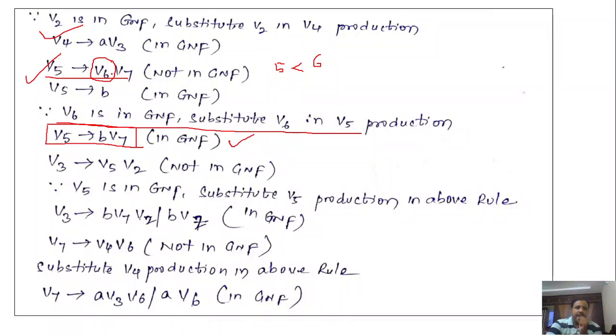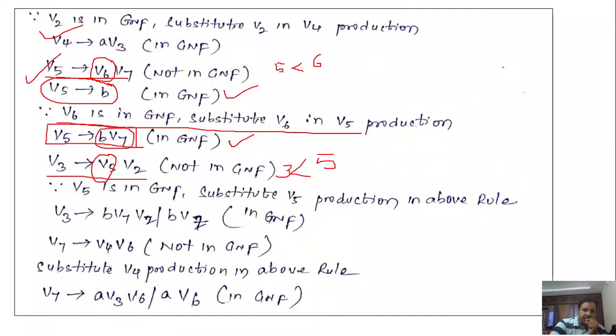And for V5 we have another form. V5 denotes B. It is in GNF, so no need to consider it. Next, V3 denotes V5 V2. So 3 is less than 5. Yes. So check whether V5 is in GNF. Yes, V5 is in GNF. So substitute the V5 value in the V3 production. What is the V5 value?